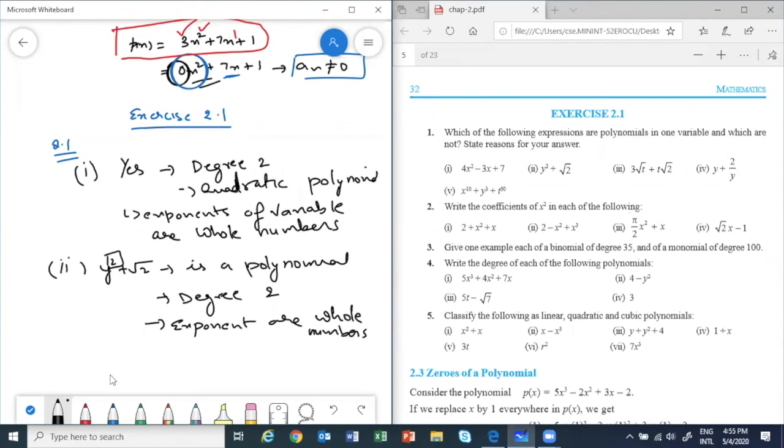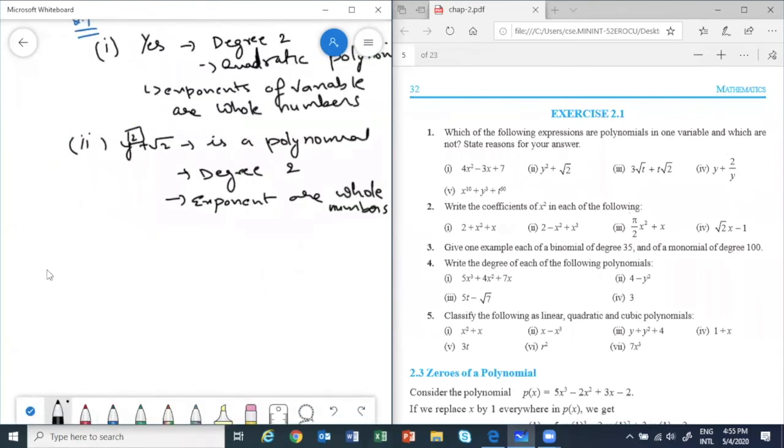Next one, the third one is not a polynomial. Why? Because 3 root t plus t root 2 is the same as 3t power half plus t root 2.